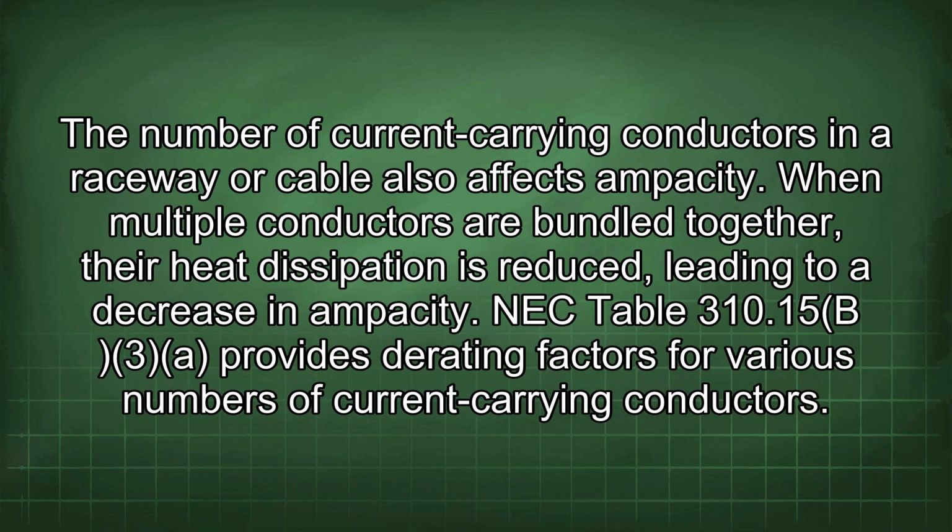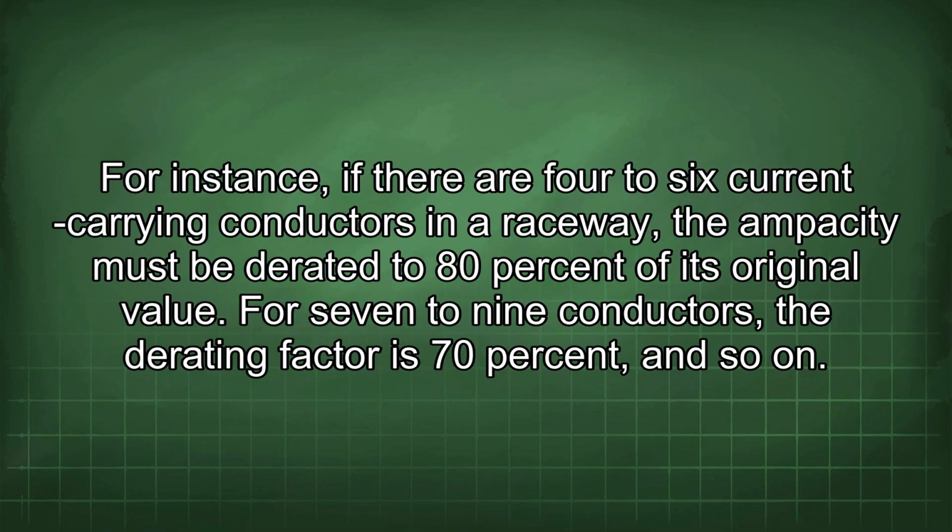The number of current-carrying conductors in a raceway or cable also affects ampacity. When multiple conductors are bundled together, the heat dissipation is reduced, leading to a decrease in ampacity. NEC Table 310.15(B)(3) provides derating factors for various numbers of current-carrying conductors. For instance, if there are 4 to 6 current-carrying conductors in a raceway, the ampacity must be derated to 80% of its original value. For 7 to 9 conductors, the derating factor is 70%, and so on.